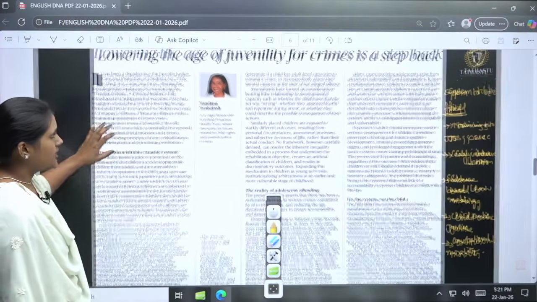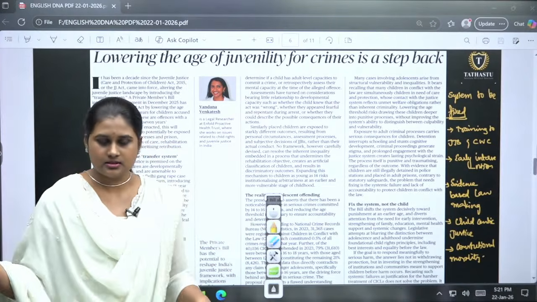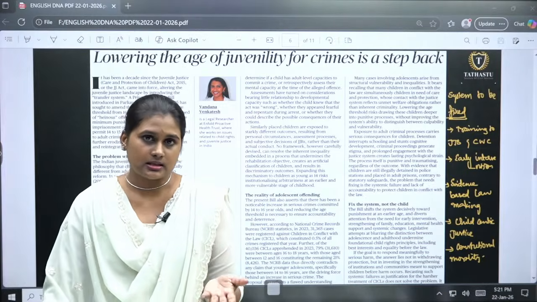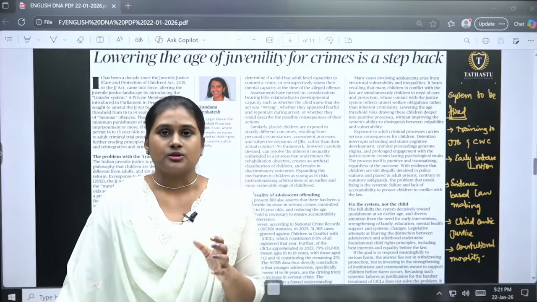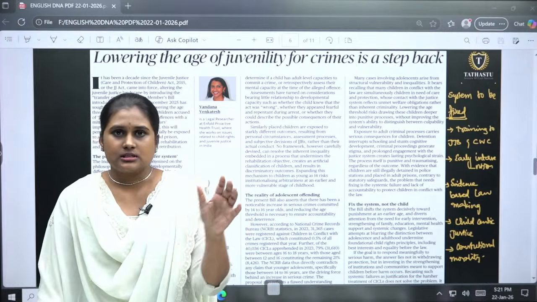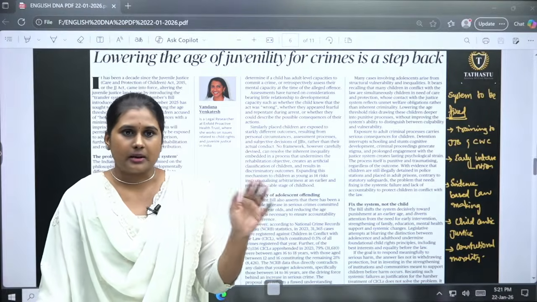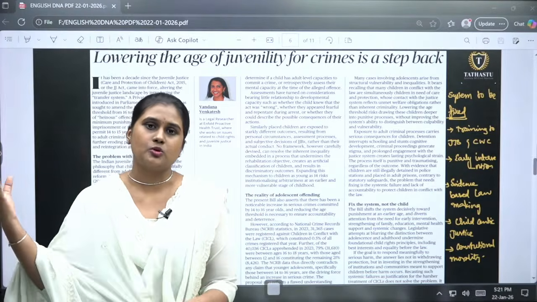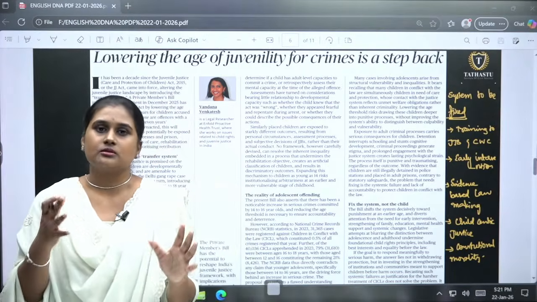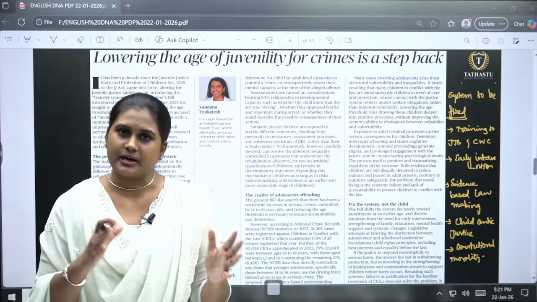Lowering the age of juvenility for crimes is a step back. A private member bill has been introduced in the parliament. A private member is nothing but a member of parliament who is not a minister. If we take ABC as a ruling party, the ministers who work under that party are called cabinet ministers, and the rest of the elected people, not given any particular ministry, are part of parliament. So they are private members, and the bill introduced by them is called a private member bill.